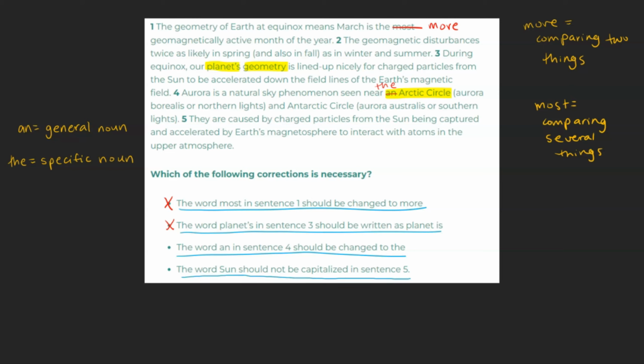The word "sun" should not be capitalized in sentence 5. Although it's true that in a sentence like "the sun rises in the sky," you would not capitalize the word "sun," when you're strictly referring to it in an astronomical sense, and in the context of other planets, as we see the Sun and Earth being discussed in this sentence, you would capitalize it. Therefore, this suggestion is unnecessary, and we can stick with our final answer: the word "an" in sentence 4 should be changed to "the."